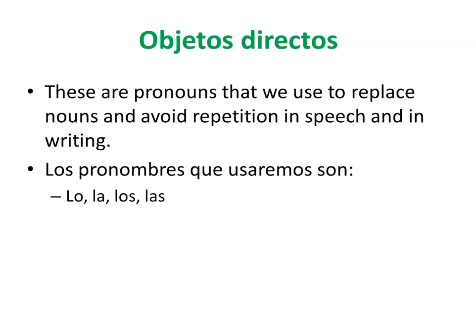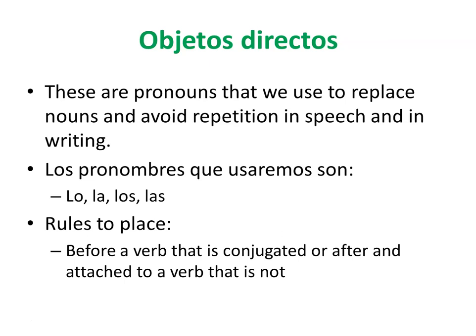So los pronombres that we are going to use are going to be lo, masculino singular, la, femenino singular, and then the plurals, los y las, okay? El primero masculino, el segundo singular, femenino, perdón. Okay, so the rules to place all these pronouns. We have one rule, let's say, and two patterns with this rule. We are going to place the pronoun before a verb that is conjugated or after and attached to a verb that is not. We will see some examples so you can see it.